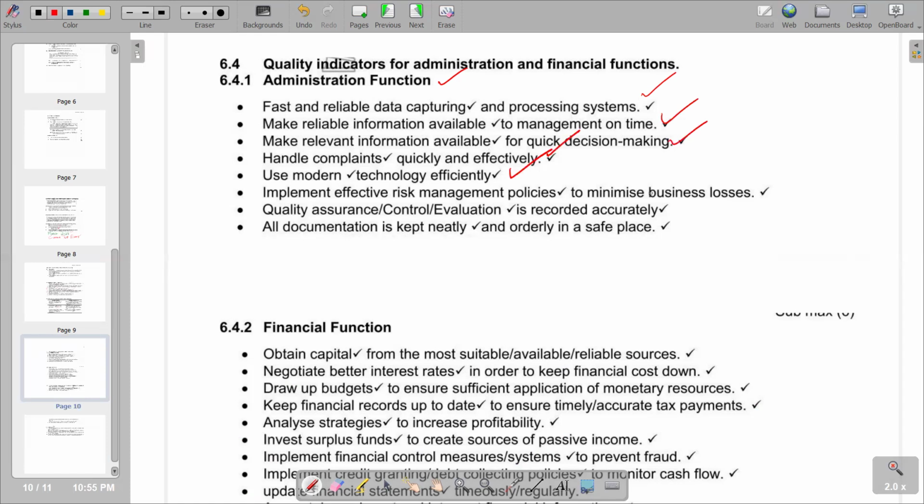The next one, use effective risk management, assurance or control or evaluation is kept neatly and orderly in a safe place. So this is the rundown of the quality indicators that we have under the administration function.